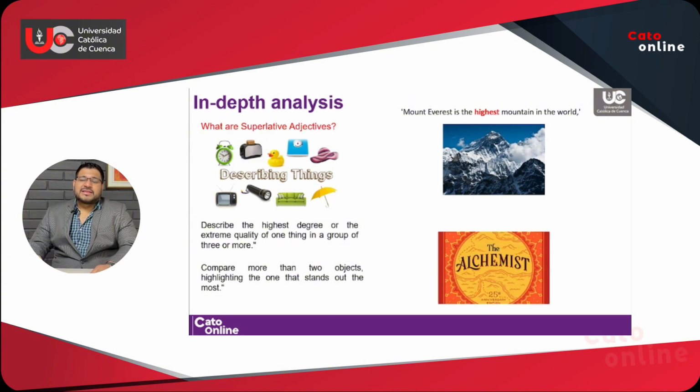Let's take a look at another example. We see the book The Alchemist. In my case, I have read a lot of books, but this is the most interesting book I have ever read. So, here, as you can see, I am comparing this book with the whole group of books that I have read. So that's why we use superlative adjectives, in which you are comparing one object, highlighting the one that stands out the most.